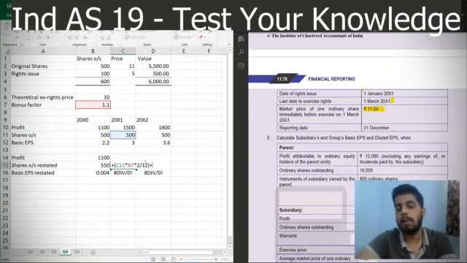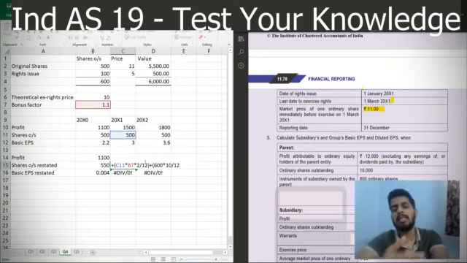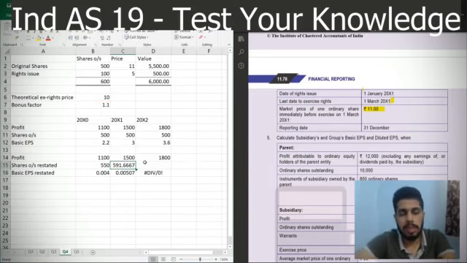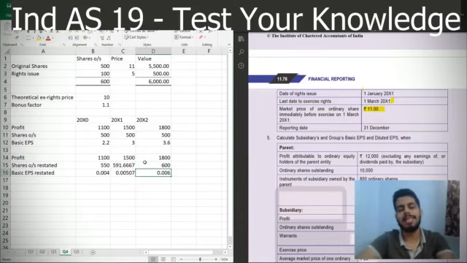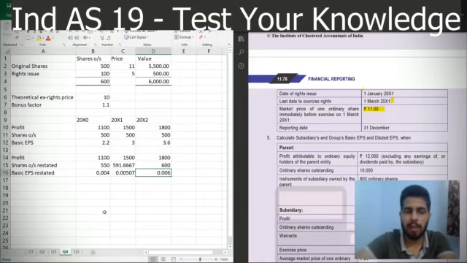And then the second component will be our 600 shares which were outstanding for 10 months. See, these 600 already incorporate the bonus factor and therefore we do not multiply the bonus factors to them. So this will be our basic EPS restated for 2000 x1, and for 2000 x2 we can simply take 600 because these 600 were outstanding for all of the 12 months and they have already been adjusted for the bonus factor. So these are our basic EPS restated for the question 4. So this is the final answer.